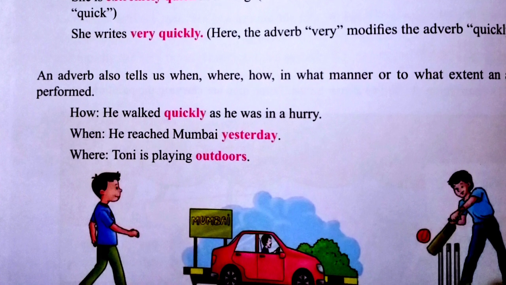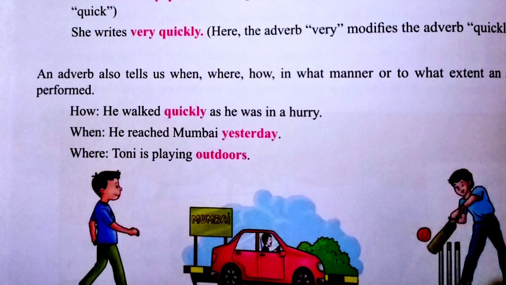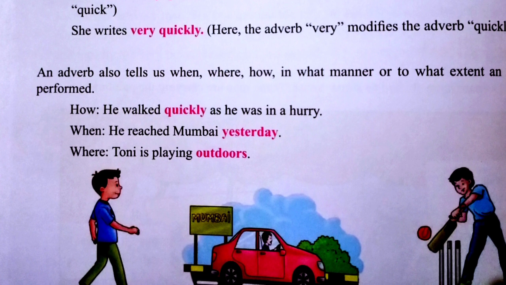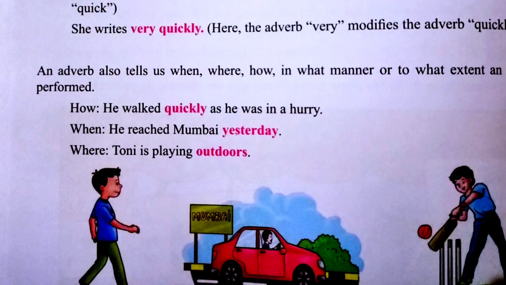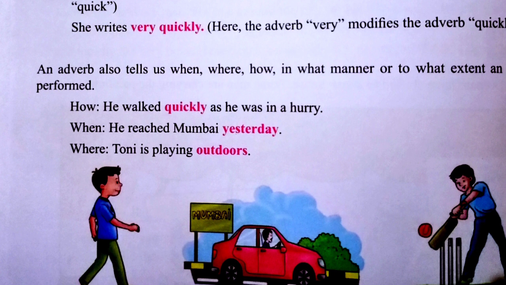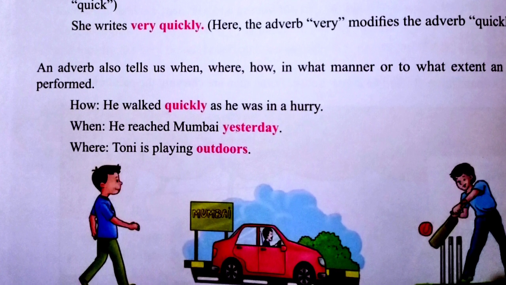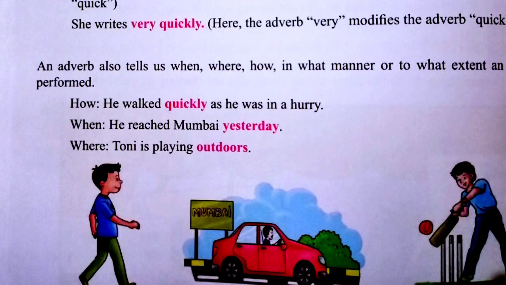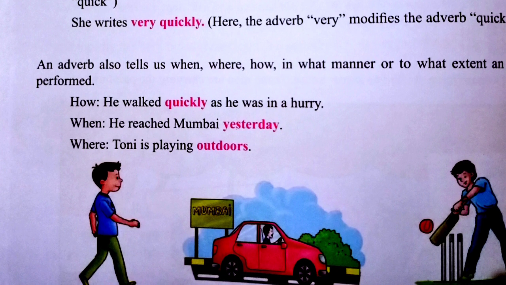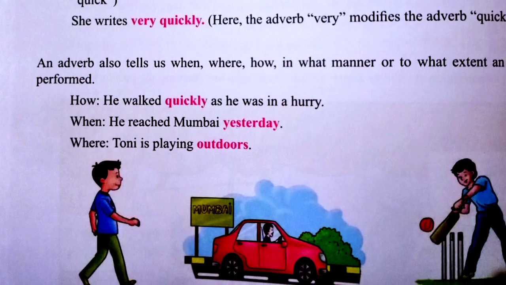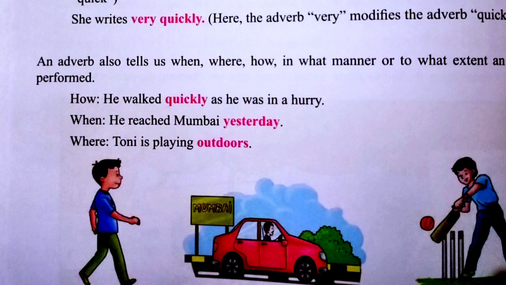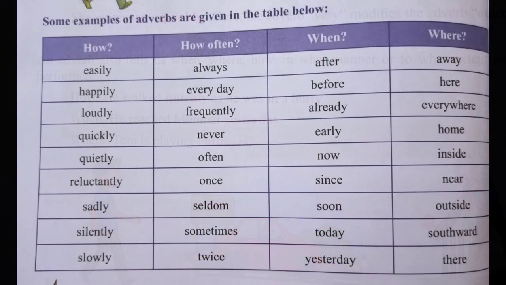When? Yesterday. Where? Now we have to find out the location. So Tony is playing outside. If we ask where is Tony playing, he is playing outdoors, right? So these are a few kinds of adverbs which tell you about the how, when, and where questions.